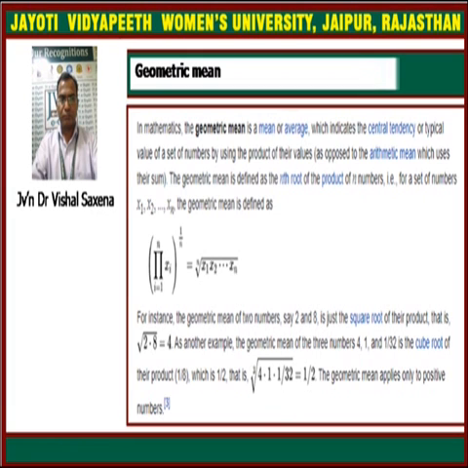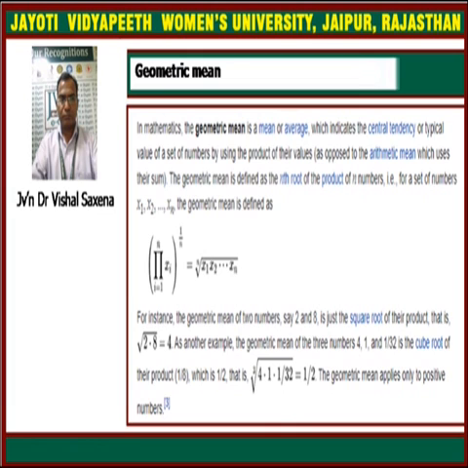That is the concept of the geometric mean, which is also an average value, a part of central tendency. Now we can take some examples to explain this more.